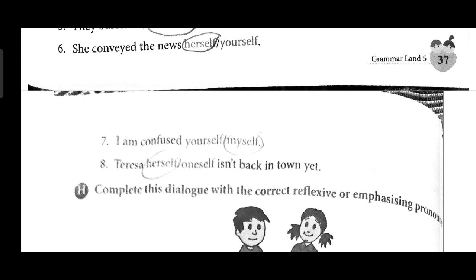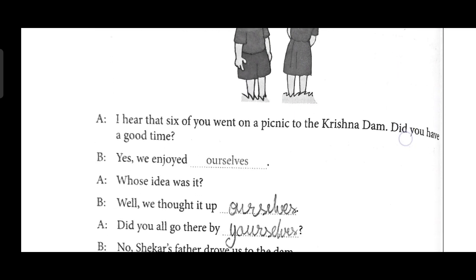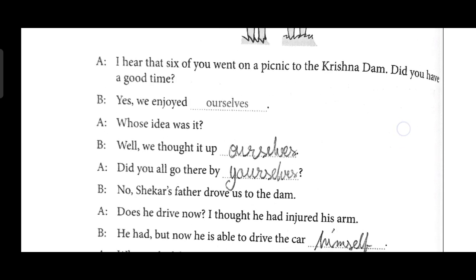Okay, now we are going for the question number H. Complete the dialogues with the correct reflexive or emphasizing pronoun. Okay, here what we need to do: some dialogues are written and we need to complete them with the help of emphasizing pronoun or reflexive pronoun. Okay, so the first question is already done. Now we are going for the question number second. The first blank is already done. Now we are going for the second blank. So on the second blank we will use ourself.